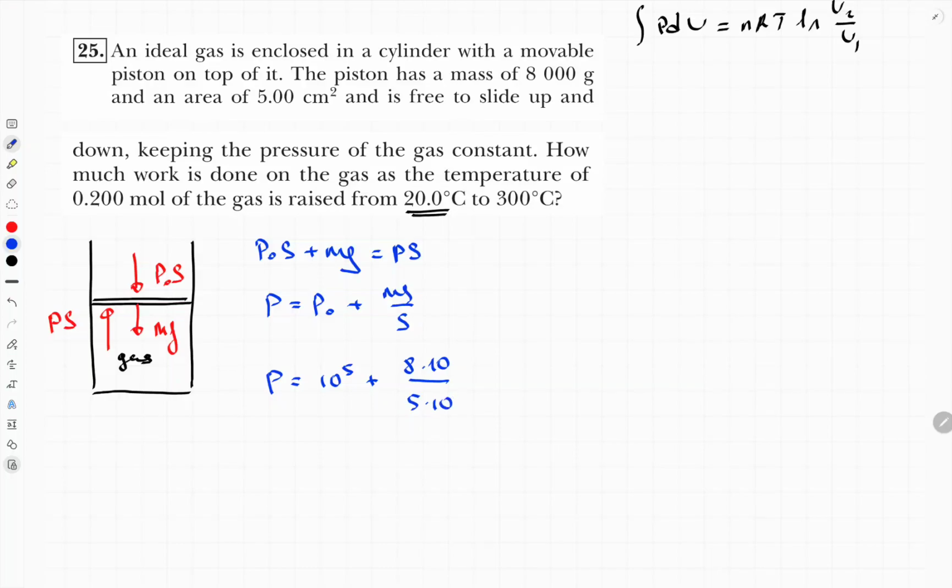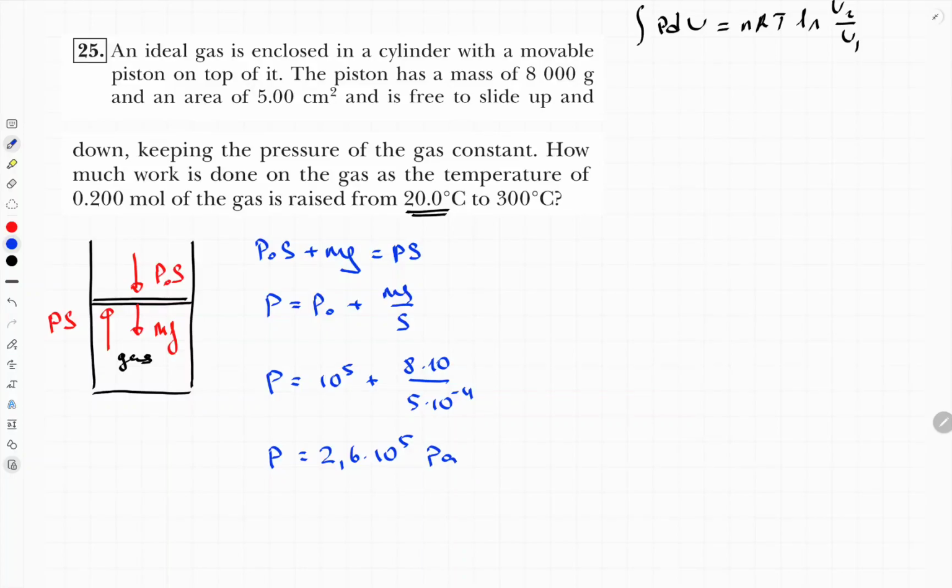In terms of meter it will be 10 to the power of negative 4. So at the end the initial pressure of the gas equals 2.6 times 10 to the power of 5 pascals, and this pressure is constant. It was given already in the problem.